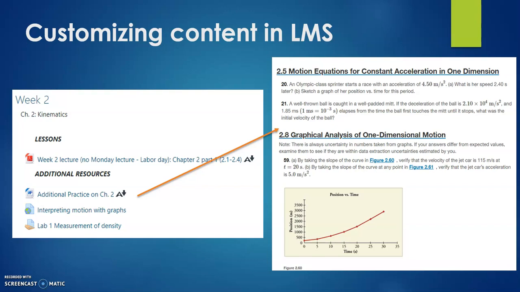Here is an example that I did for additional practice when I found out students had difficulty with a particular concept. I copy-pasted information in a Word file, and I added that Word file as additional resources available for my students on Moodle.